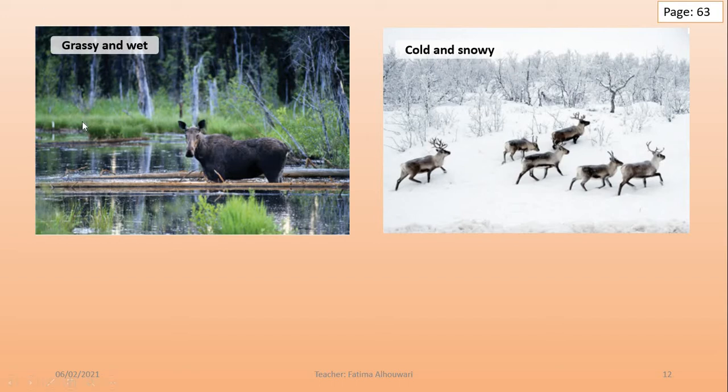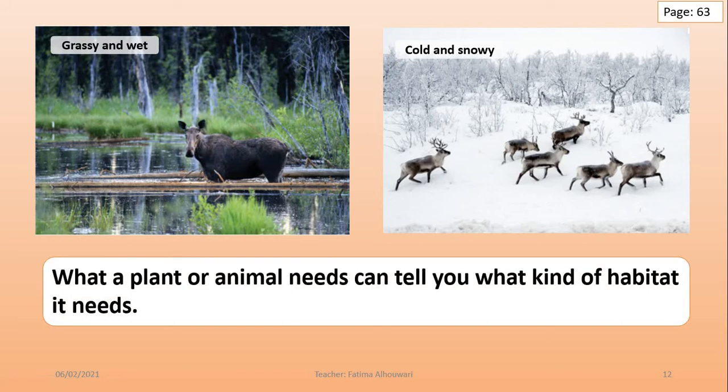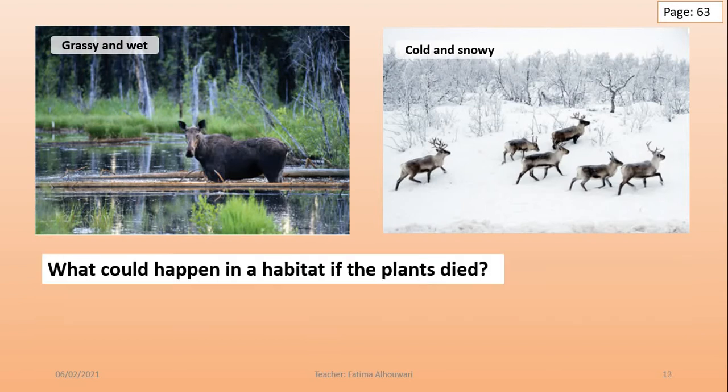This one is grassy and wet, and is the best habitat for this animal, while this habitat is cold and snowy, and it's the best for these animals. What a plant or animal needs can tell you what kind of habitat it needs.